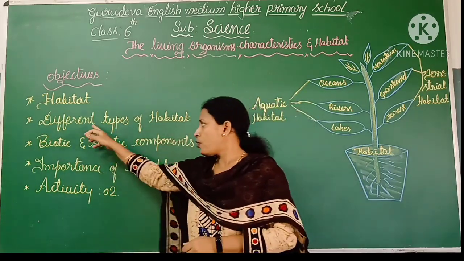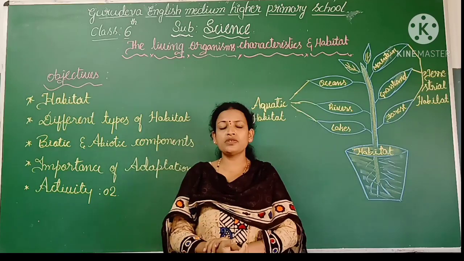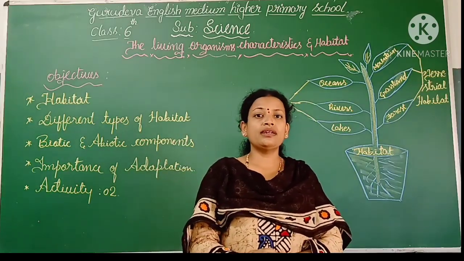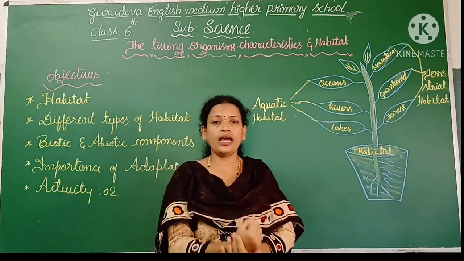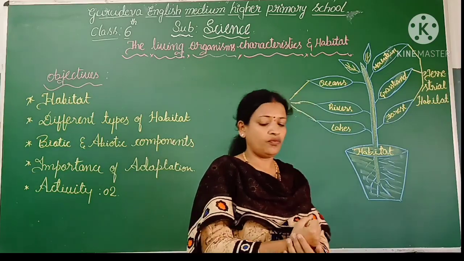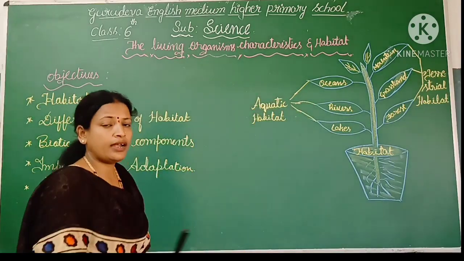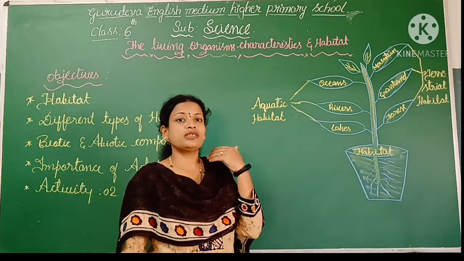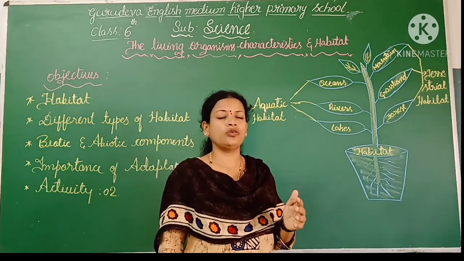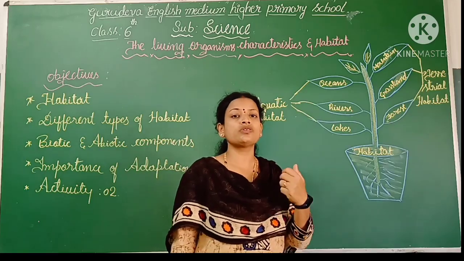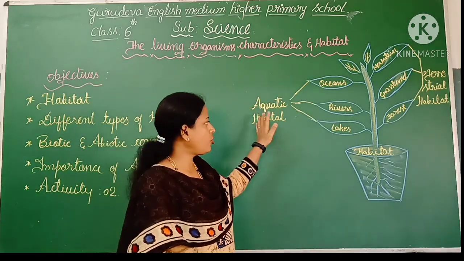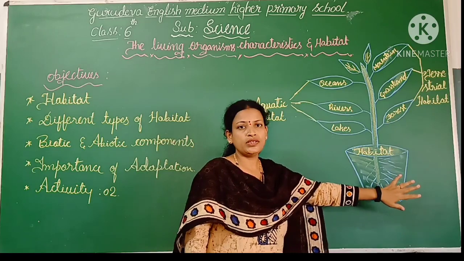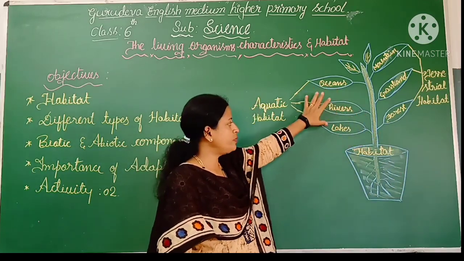If we go through this point, different types of habitat, we can see only two types of habitats. What are those? The first one is terrestrial and the second one is aquatic. To draw your attention towards the topic, I have drawn one pot here. Please children, look at the board, look at this picture.